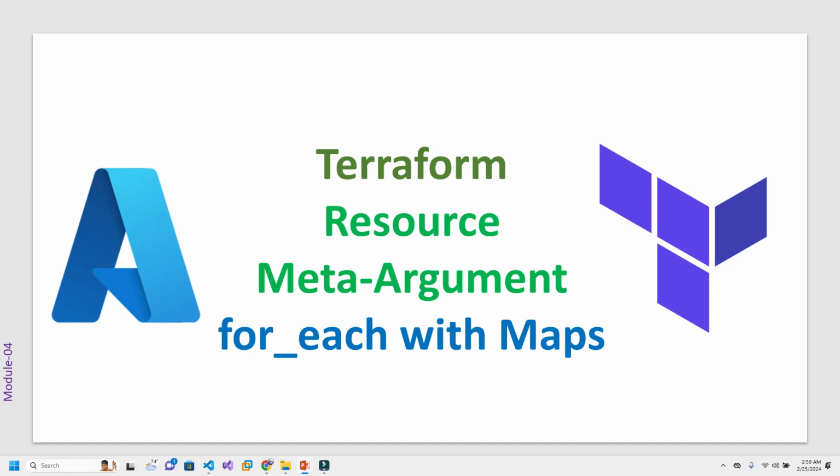You will get to see in projects, in any company, 99% of the time they will be using the for_each meta argument, because compared to count, it has advanced configurations you can do. So it's the best way.